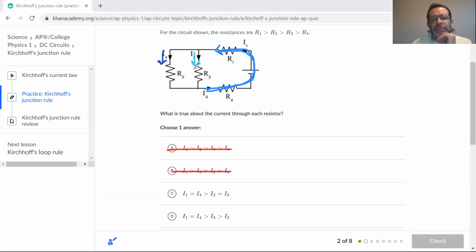So we've got two elements here connected in parallel, and we've got resistance. The resistance is the key, correct. So actually, if both resistances, R3 and R2, were equal, then the current would be the same.